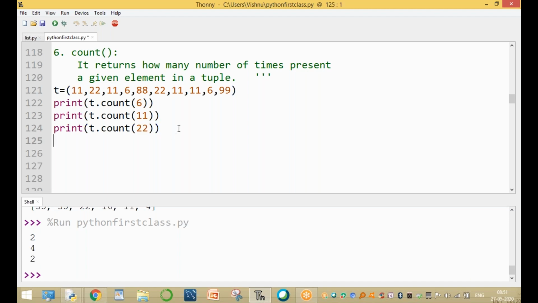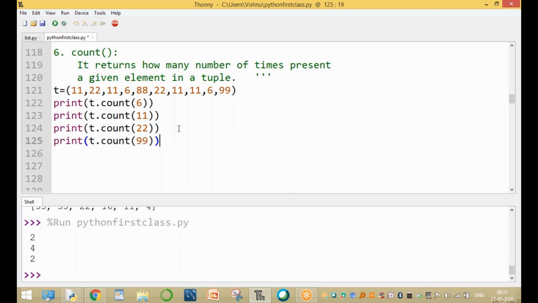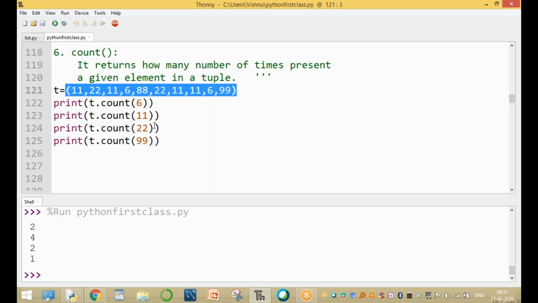For example, print of t dot count of 99. 99 is present only 1 time. Clear. Is 99 present 1 time or more than 1 time? Now the 99 is present only 1 time in the entire tuple. 99 is present only 1 time.